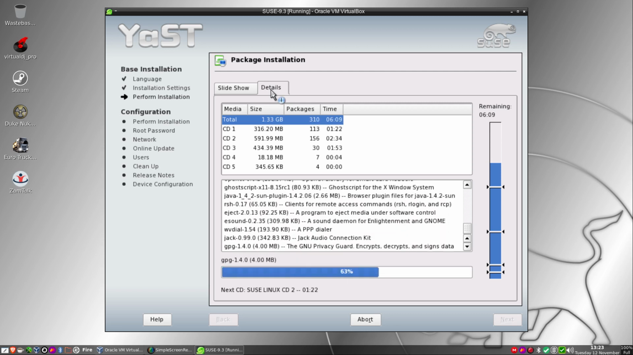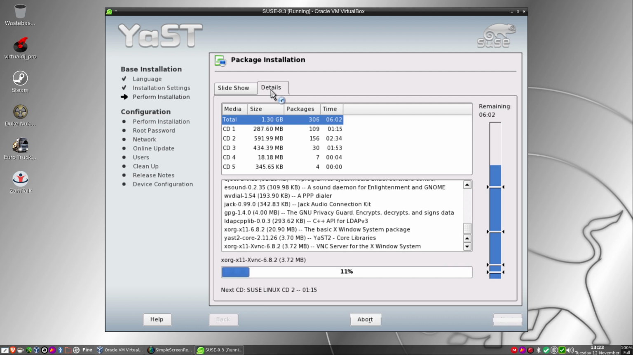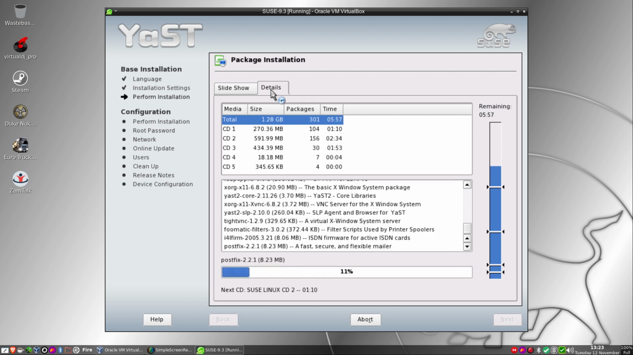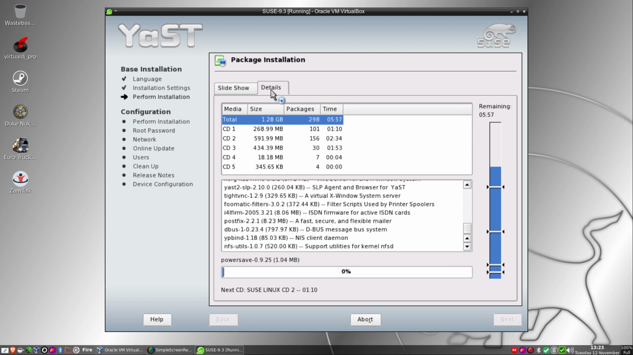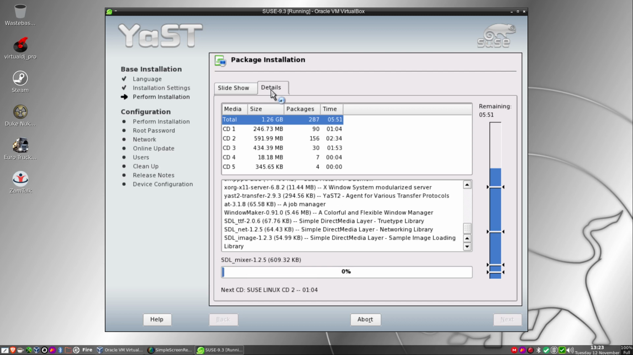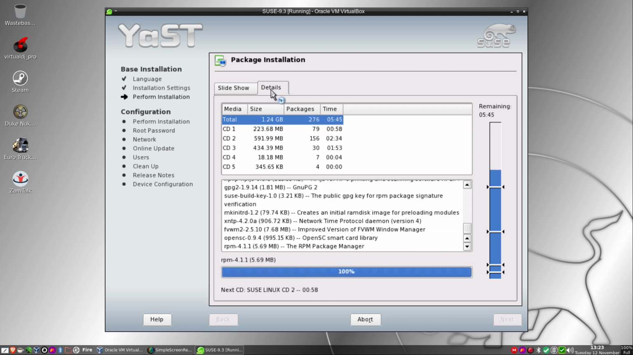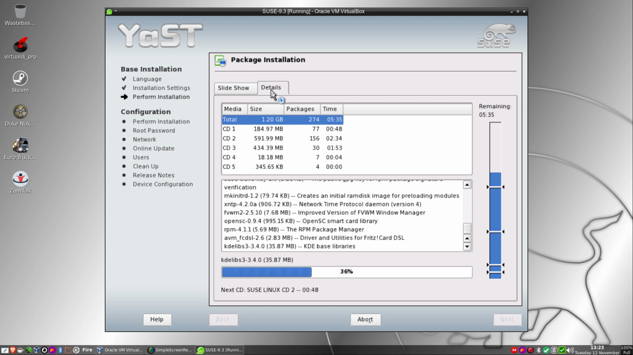So, yeah. Over the Xorg, 6.8.2 for the Xorg. YaST is going over. Postfix. Another 90 or so packages to do. Well, less than that now. 70s for this CD. And then we'll be putting in CD2.